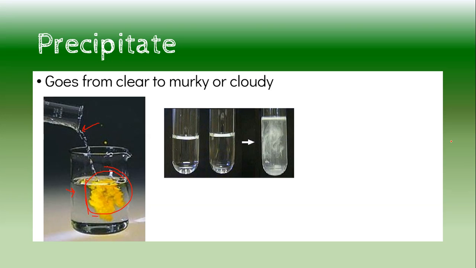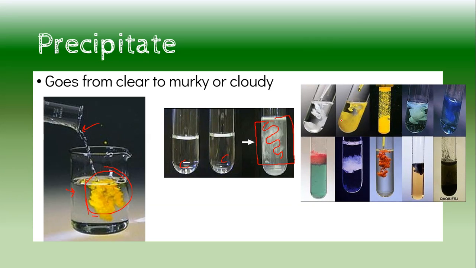Our next one here is, what is that? Clear liquid, clear liquid. Look at this wonderful fogginess. Ooh. I like to say it looks like ribbons as it's entering into the liquid. That's how you can tell that a precipitate is being produced. You'll also notice that over time, it will settle out because it's a suspension.